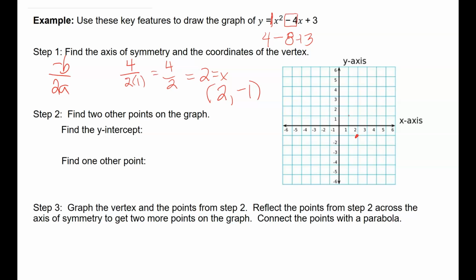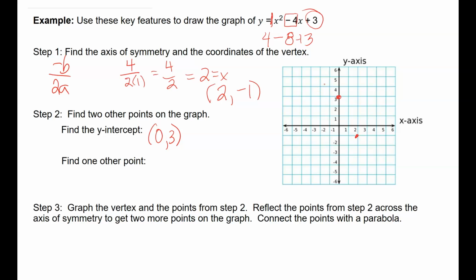Now I have to find 2 other points on the graph. I have to find the y-intercept. Well, what did we just say? When x is 0, the y-intercept is whatever the value of c is. So my y-intercept is 0, 3. So over 0, up 3.